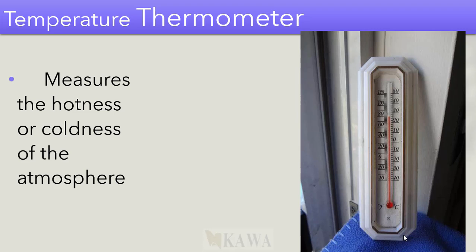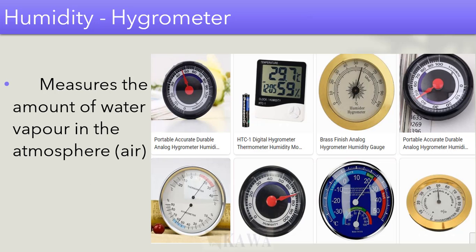Now, when it comes to temperature, we measure temperature using a thermometer. An example is here. There are many other examples of thermometers. I will show you a video in the next session. Then we also have one called a hygrometer. It measures humidity, the amount of water vapor in the air. And there are different machines which are called hygrometers.